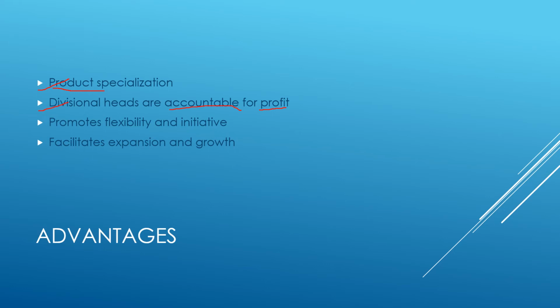Thirdly, it promotes flexibility and initiative. Since each unit or each division is an autonomous unit, cosmetics is not affected by garments, garments is not affected by skincare, skincare is not affected by footwear. So all of these four divisions function separately like autonomous units. That is why decisions can be taken very quickly. So this enables faster decision making.